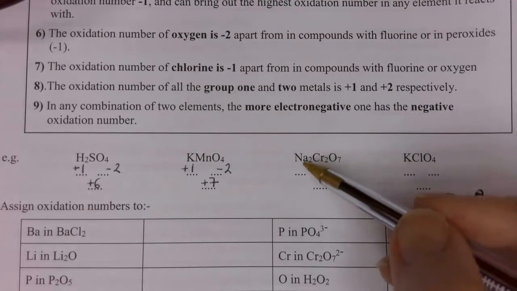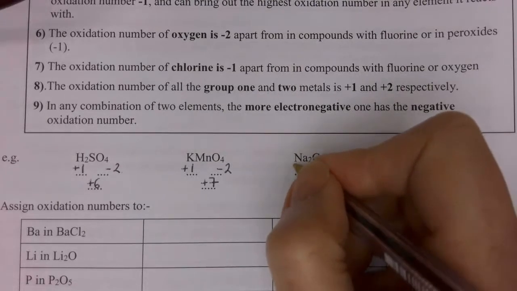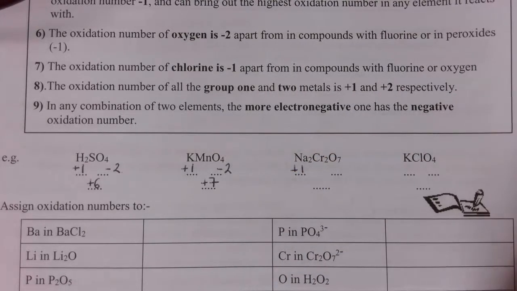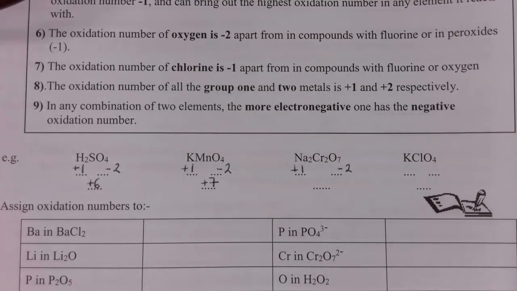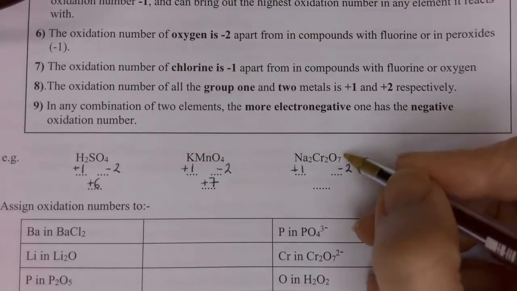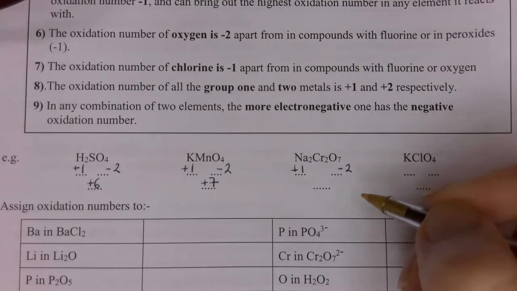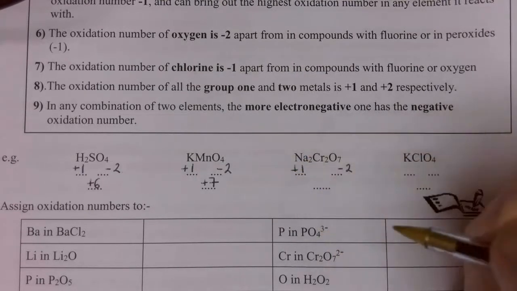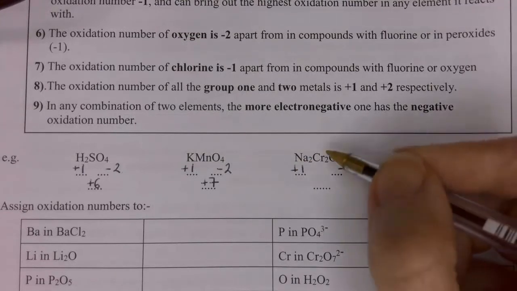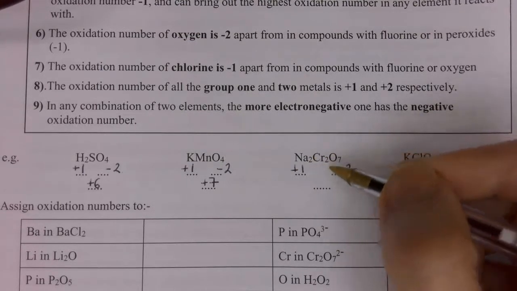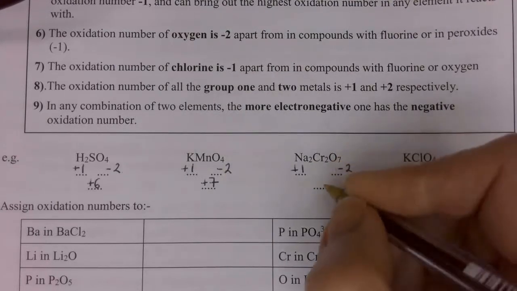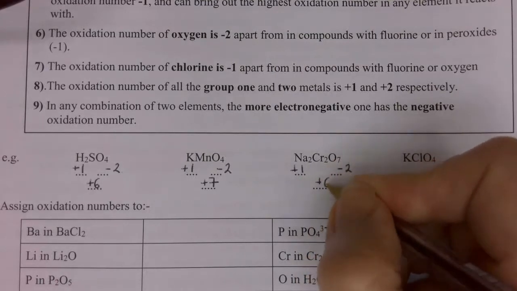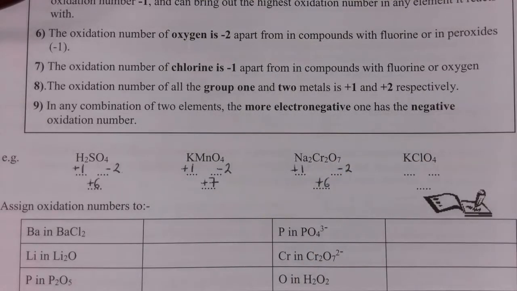Next example: sodium is group 1, so it's always going to be +1. Oxygen, well, it's not with fluorine and it's not a peroxide, so again it's -2. So we need to work out the chromium, which is our unknown. 7 oxygens of -2, that makes -14. 2 sodiums of +1, that makes +2. That gives you the chromium species in the middle. They must add up to +12, but there are 2 of them, so each chromium, and remember we give it for individual species, must be +6.